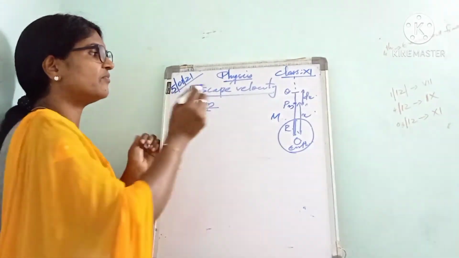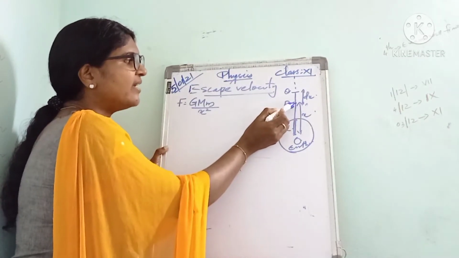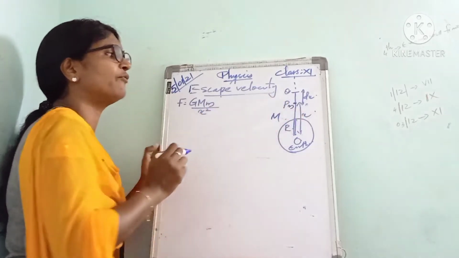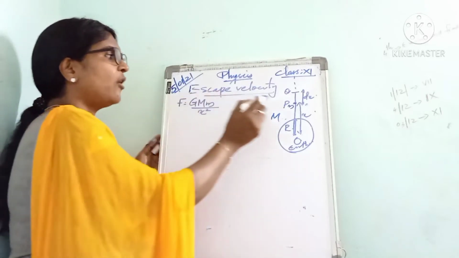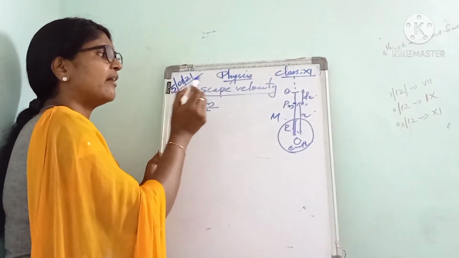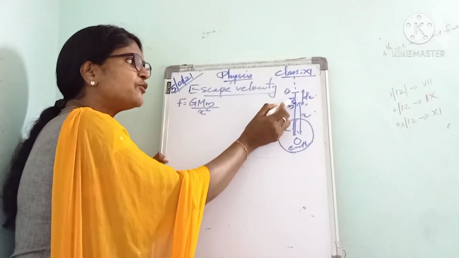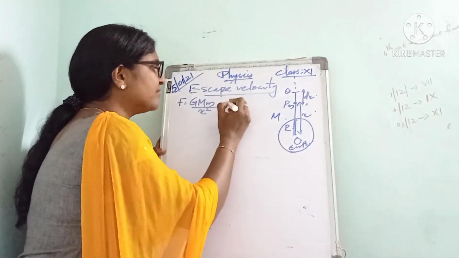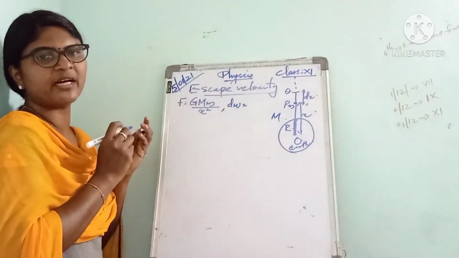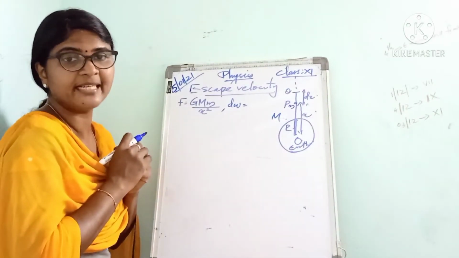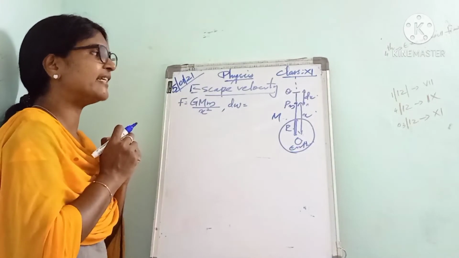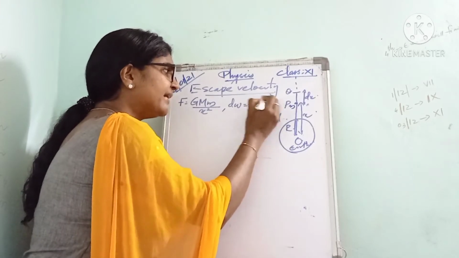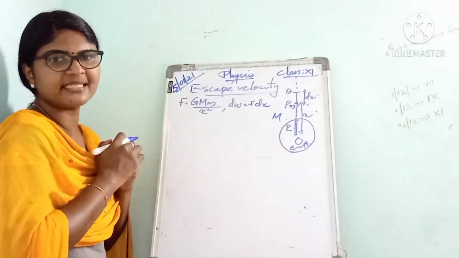Next, we displace this object from P to the point Q through a small distance of dx. The object is at P, and we are displacing it from P to Q through a small distance dx. For that, the work done dW is equal to what? Work done is the product of force and displacement. Here the force is F and the displacement is dx. So the small work done dW is equal to F into dx.